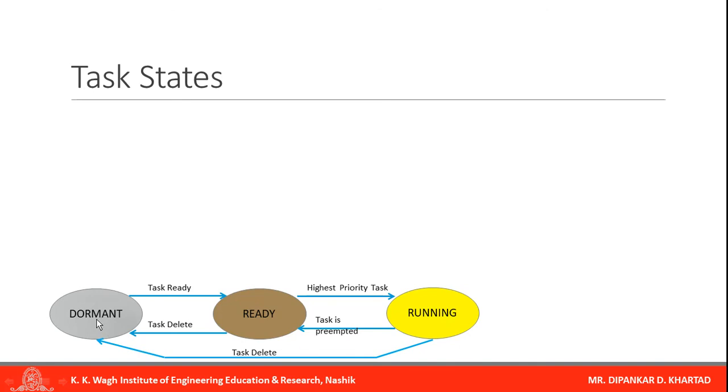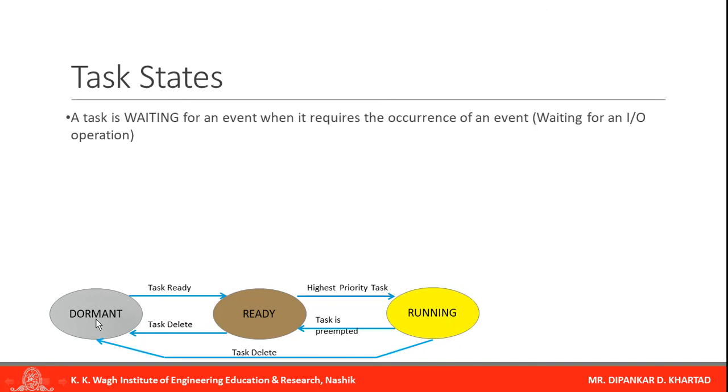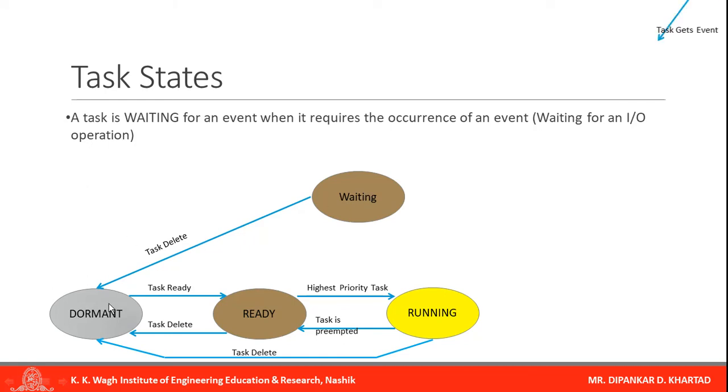Now the next state is waiting. A task is waiting for an event when it requires the occurrence of an event, for example waiting for an input output operation. So if a task is waiting for an event, it will be in the waiting state. Now if a task is directly deleted from the waiting state, it will go to the dormant state.